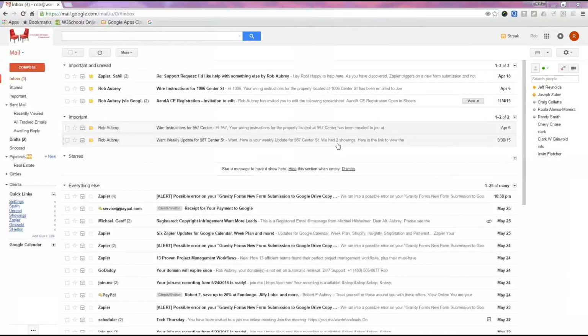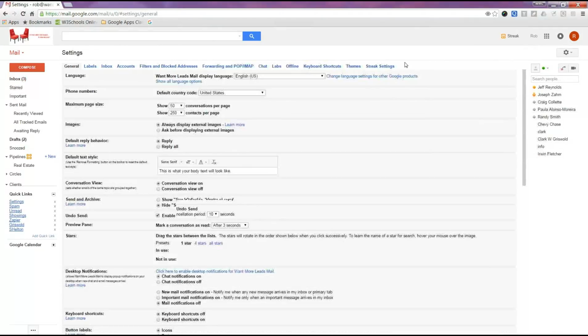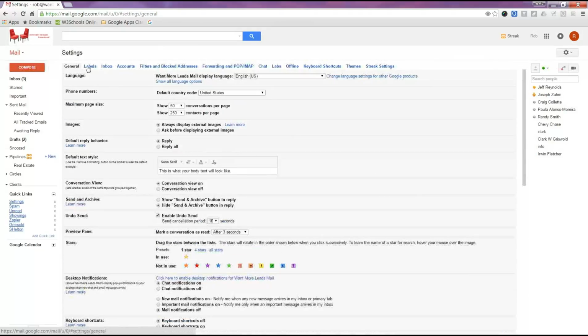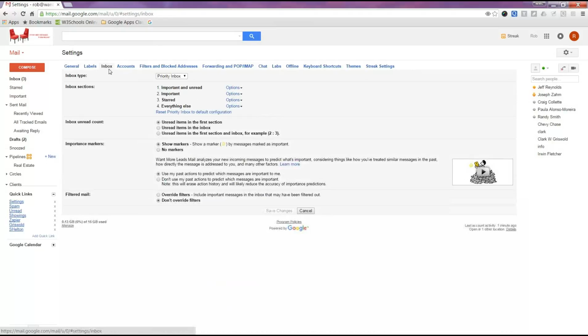So anyway, the way you set up a priority inbox is you go over here to the gear, right? And then you go to settings. And when you get to settings, it looks like this. So this is the back end of your Gmail. These are like tabs, right? So labels, inbox, and that's where you set up priorities.